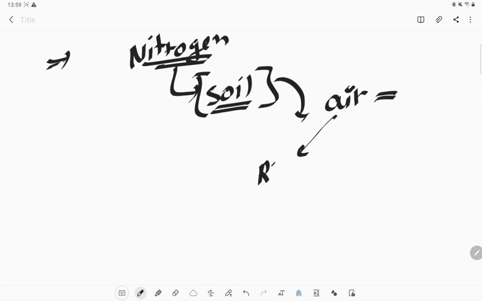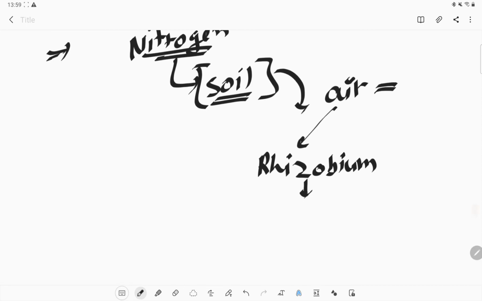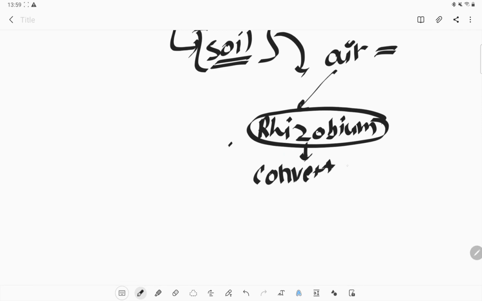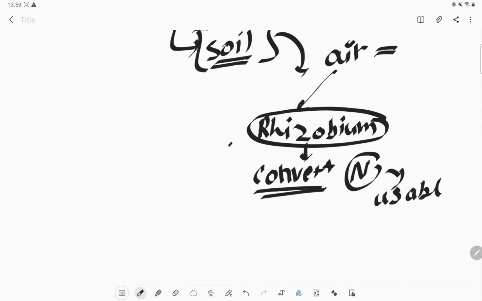There is a bacteria known as the rhizobium bacteria, and that bacteria helps the plant to take the nitrogen in a soluble form. So what is the function of rhizobium? The main function is to convert atmospheric nitrogen into a usable form, a form which can be absorbed by the plants directly, and they can make the protein out of it.